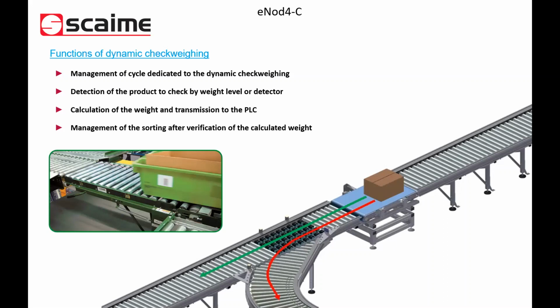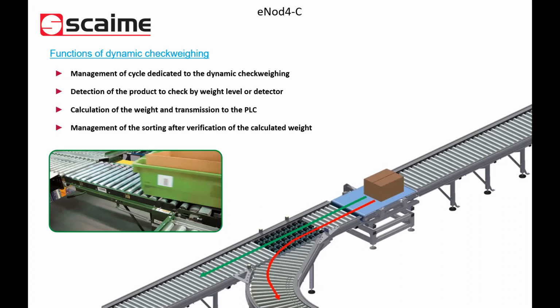The goal of eNode 4C is to avoid the user having to make a big development in the PLC. So the goal of this device is to calculate the weight of the packet and to give it to the PLC. So if you use the eNode 4C at the maximum of its capacities, you will be able to do clearly nothing with your PLC for the weighing.